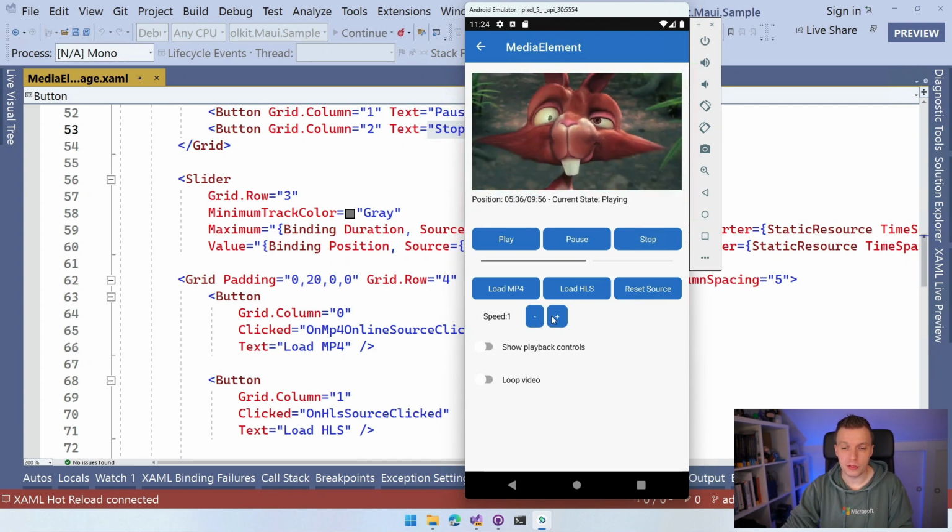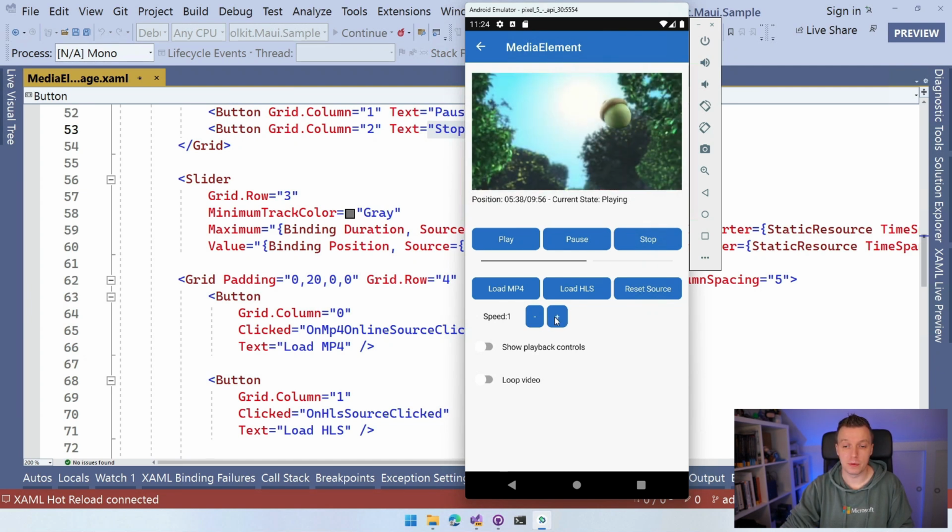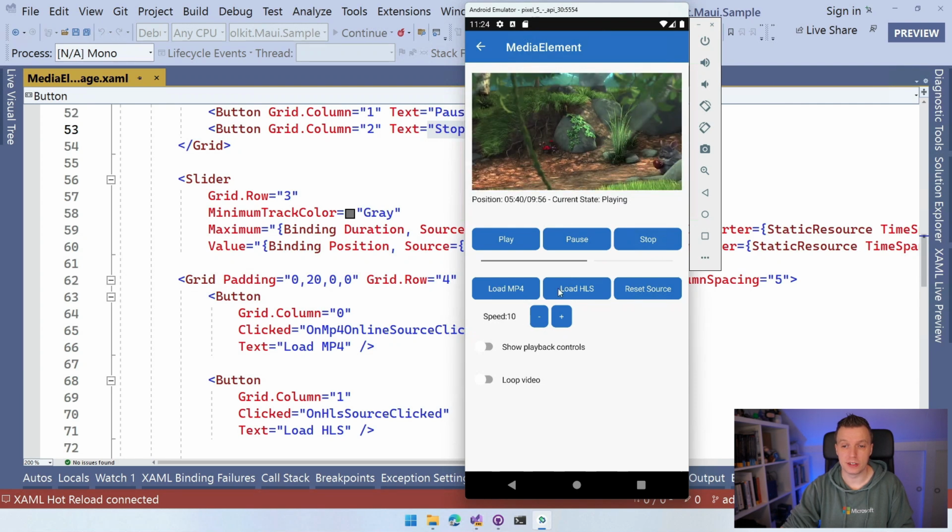You can also play with the speed, so how fast this video is being played. So I can just do the plus button here a couple of times. I think I limited it to 10 times here for this little sample app. It doesn't seem to work. So that's kind of like my cue for a good note here. This is still very much in development.